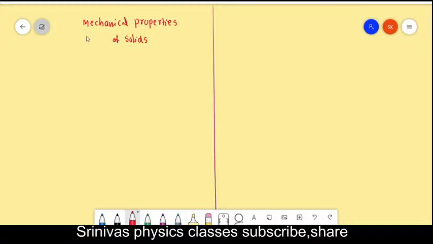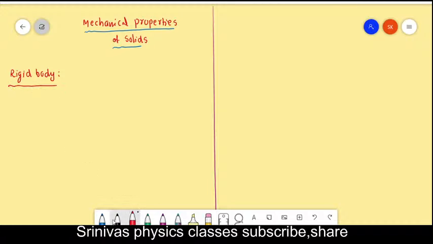Okay, mechanical properties of solids is our chapter name. In this chapter, what we are going to discuss? We are going to discuss about the properties of solids. In that, first, I am going to explain the rigid body. What is the definition of the rigid body? Rigid means what? Strong, right?